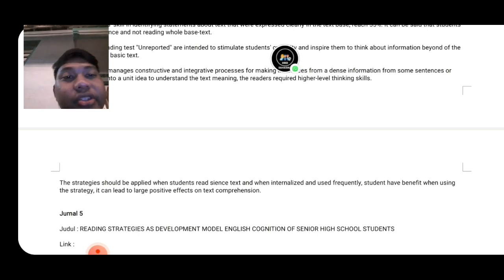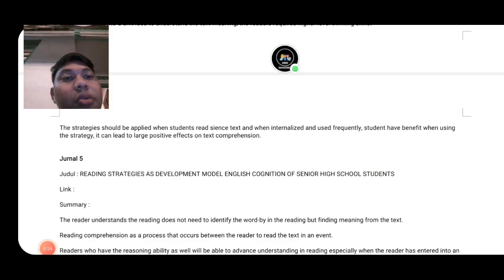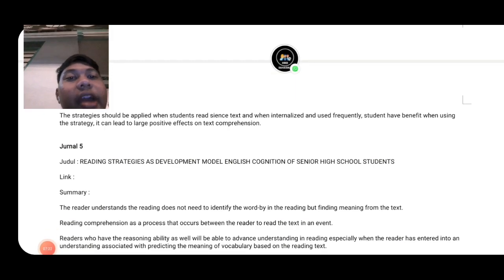And then the strategy should be applied when the student reads science text, and when internalized and used frequently, students have benefit when using the strategy, and it can lead to a large positive effect on the text comprehension. And then reading strategies as a development model of English cognition of senior high school student.